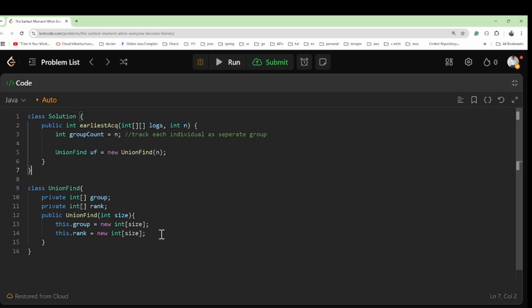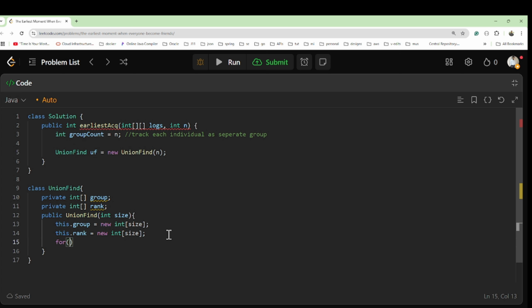Okay, much better. So this is done. We have initialized the group and then we have initialized the rank. Now think as a problem solver, how we are going to understand.